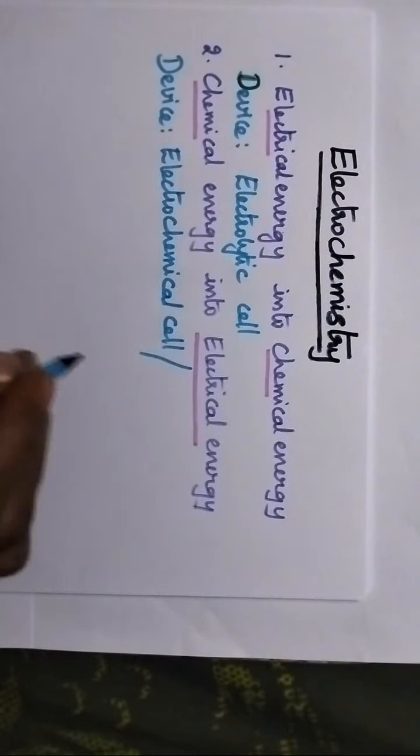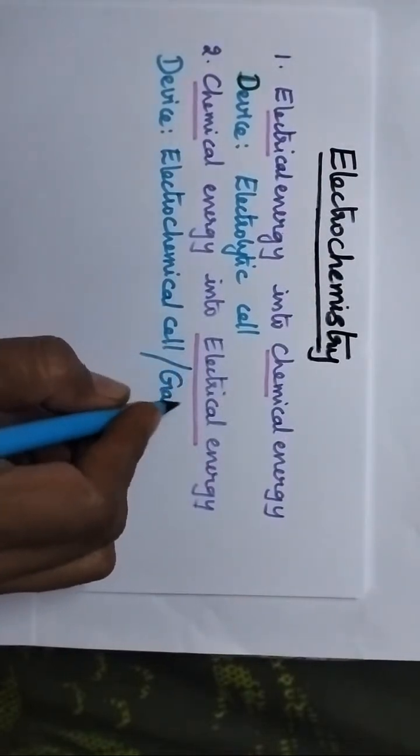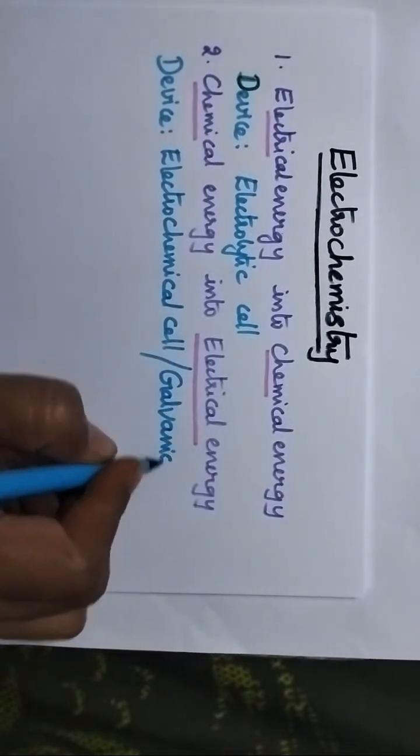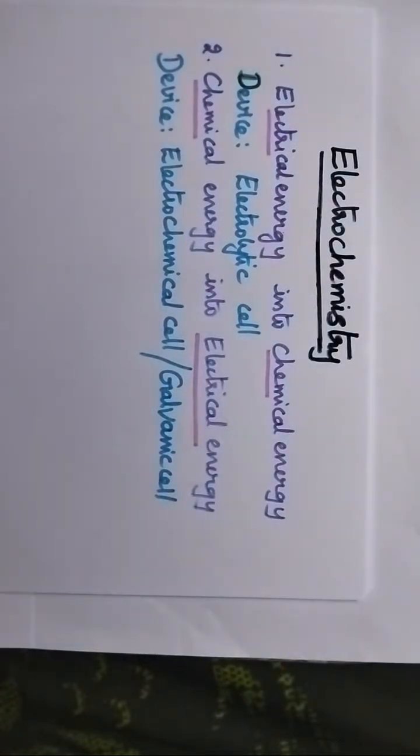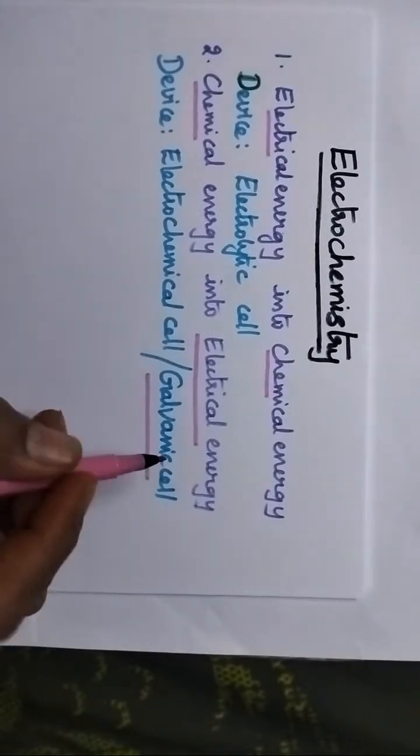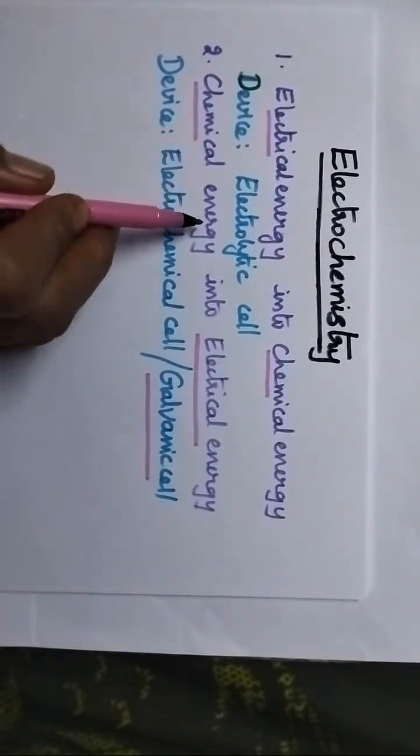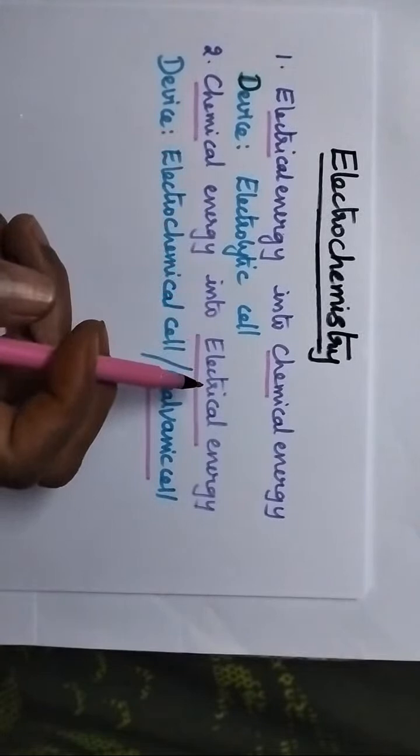In other words, an electrochemical cell is also called a galvanic cell. So, a galvanic cell is the device that is used for the conversion of chemical energy into electrical energy.